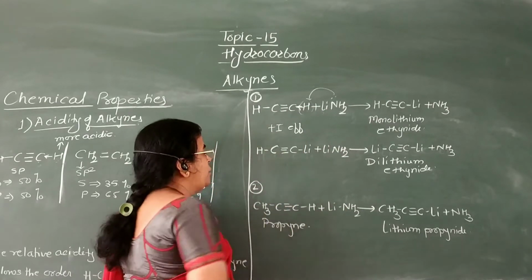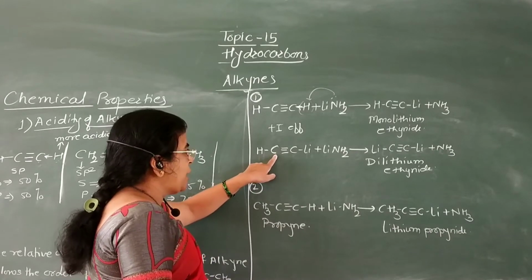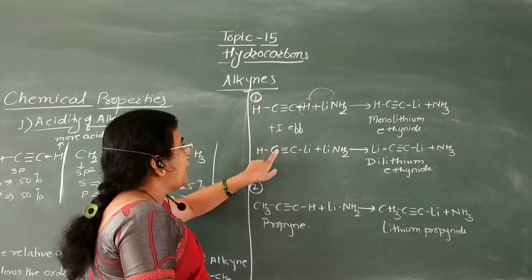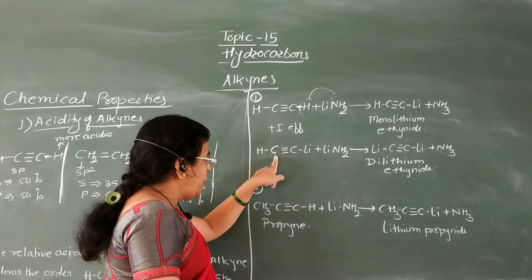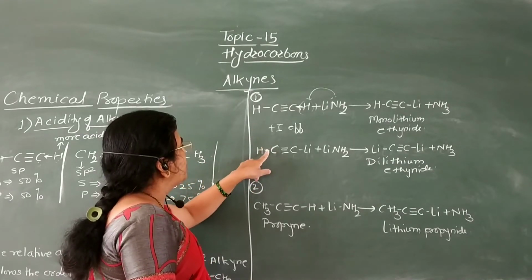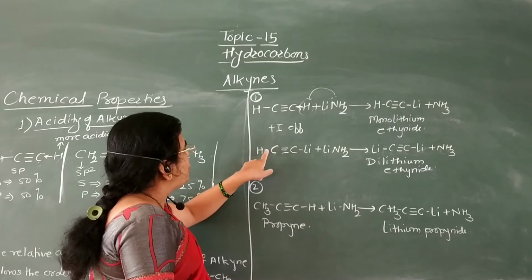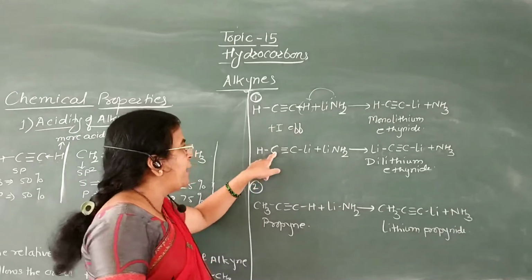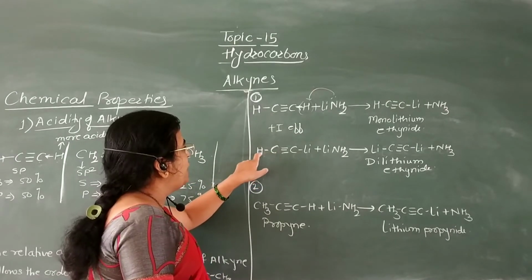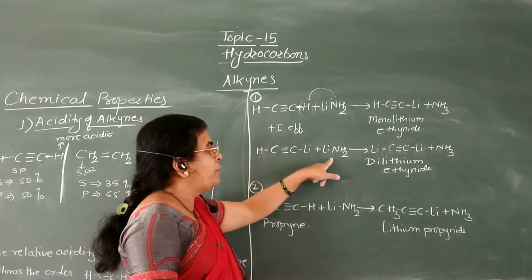In the same way here also this carbon atom is sp hybridized, having more S character, and therefore it is more electronegative, so it withdraws electrons from this hydrogen atom by plus I effect, and this H plus ion is easily available for the base.